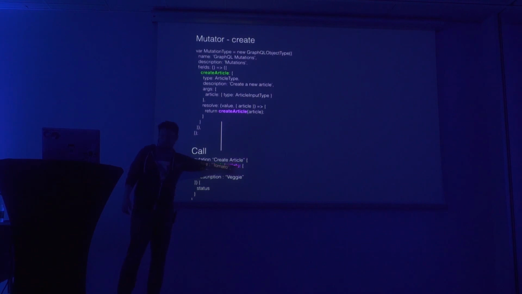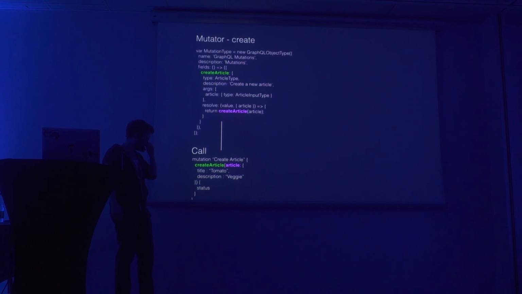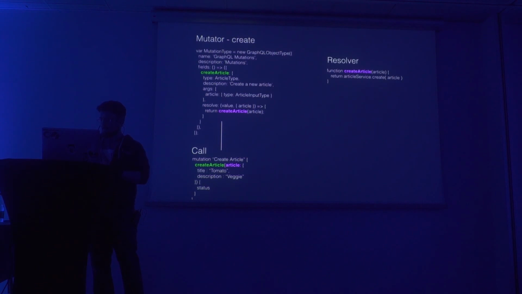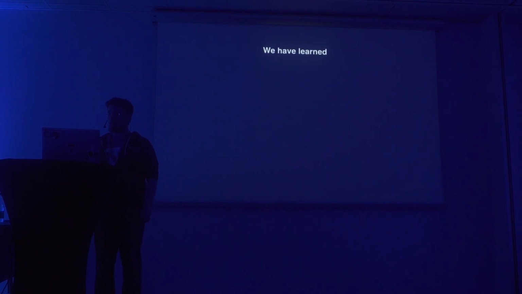that we give it an article property like this. So we just specify the article with all the properties it could possibly need to be created in the database, like a title and a description, for example. And like before, we can do two motions in one. We can do the actual mutation call and return some kind of status back that says, yeah, this went good. Right. And the resolver, of course, up here on the right would just say article service create, and it would call a database probably, or some kind of endpoint.